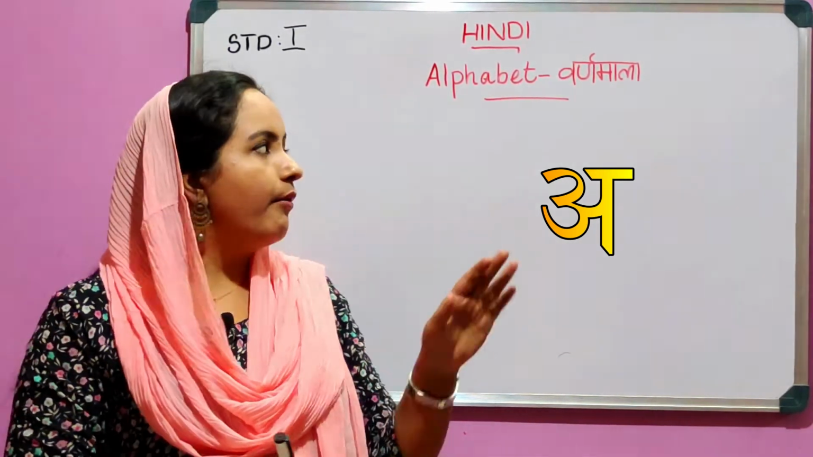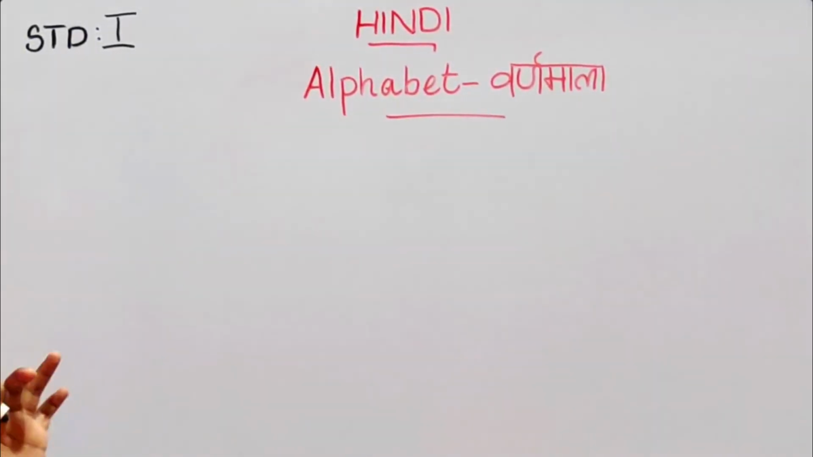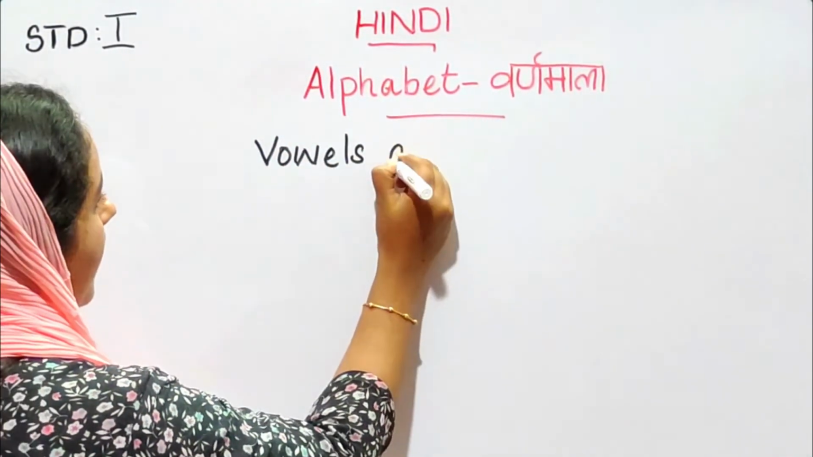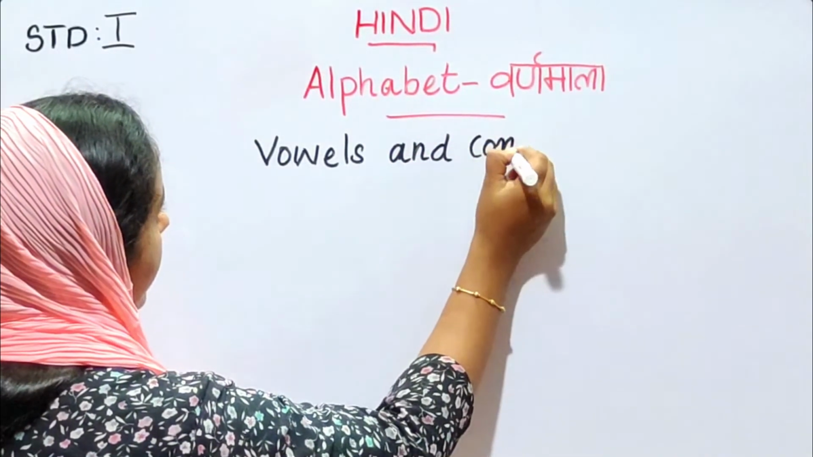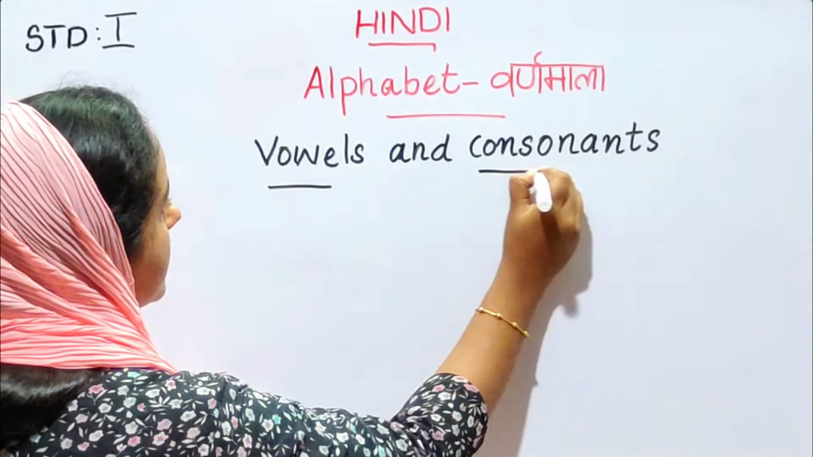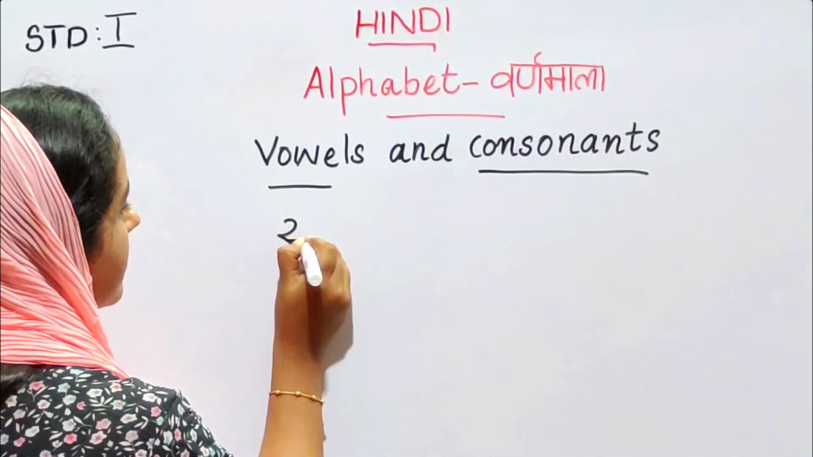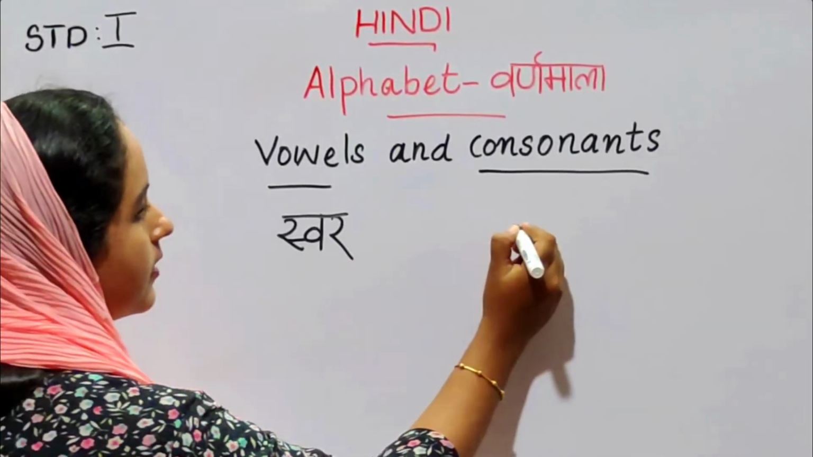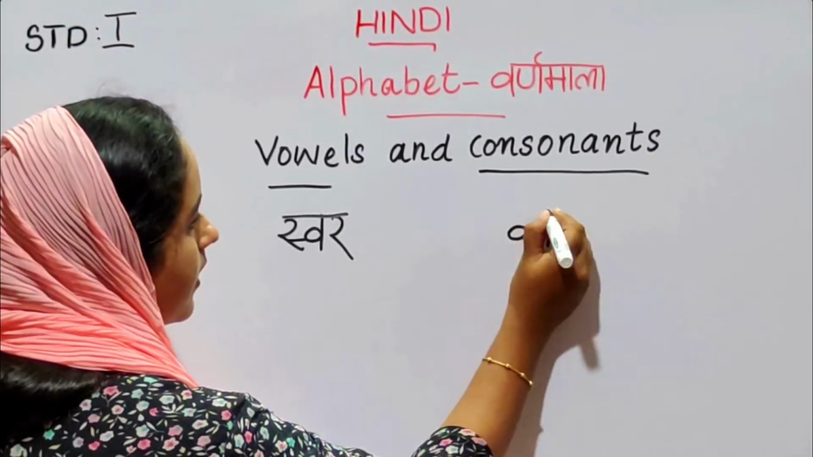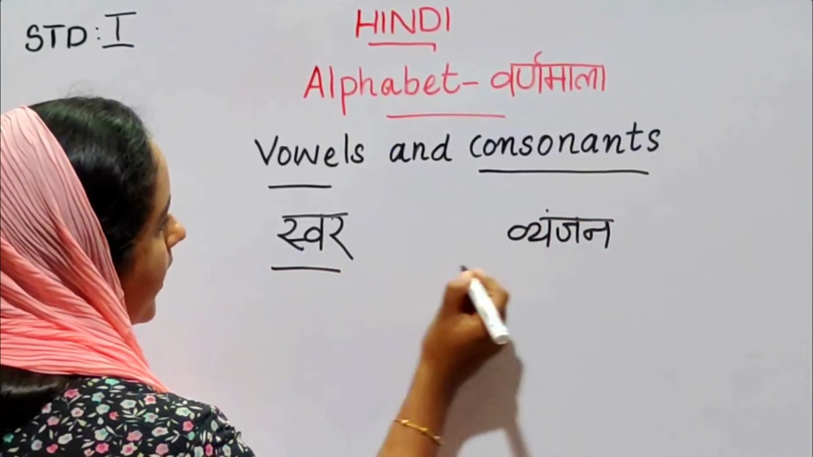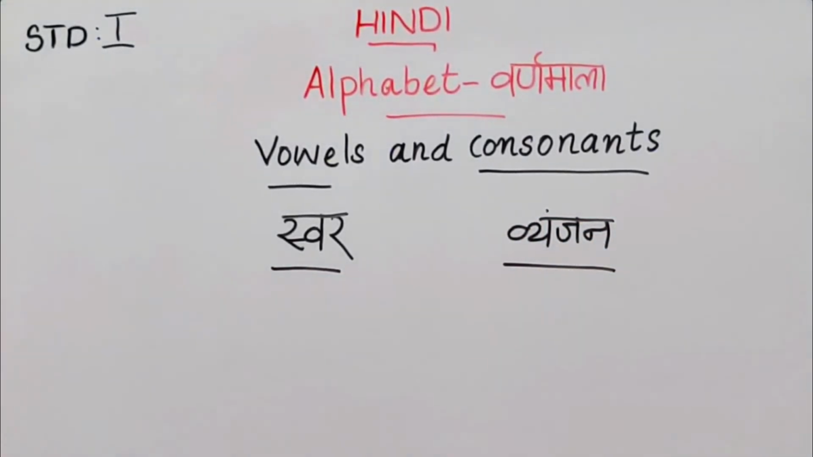First our vowels, Hindi alphabet, vowels and consonants. Okay dears, vowels means Swar. Consonants, Vyanjan. Swar and Vyanjan. Vowels and consonants.